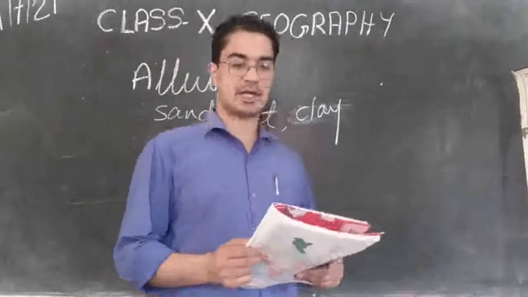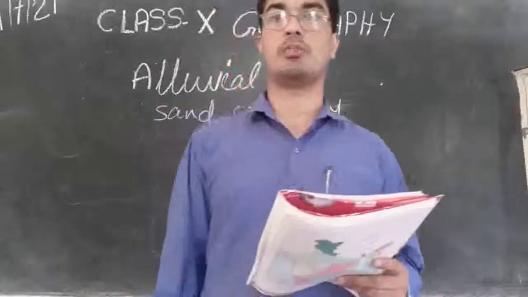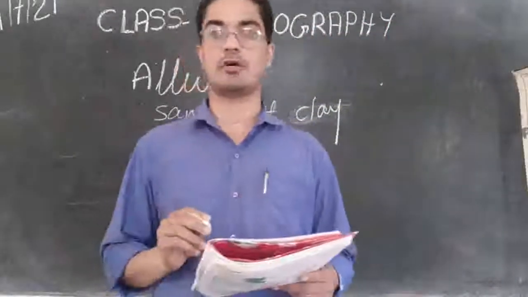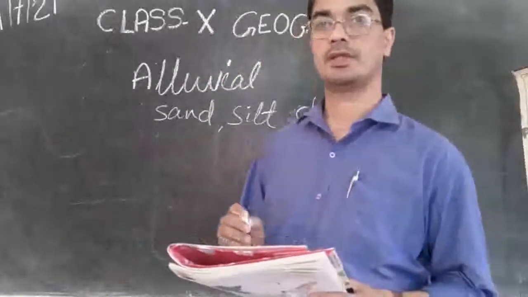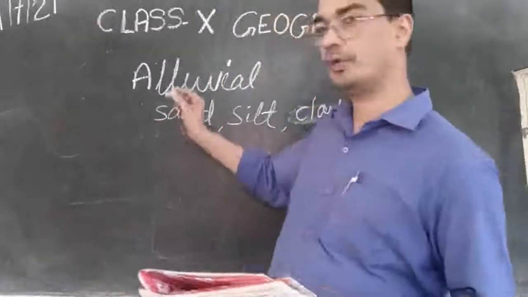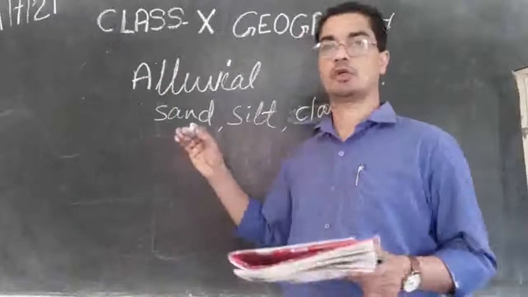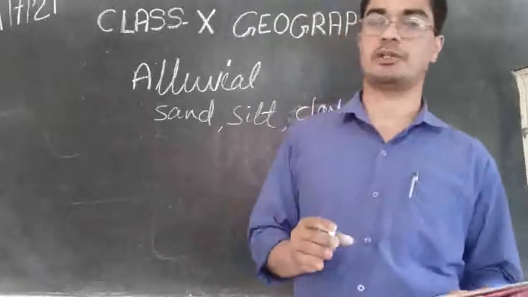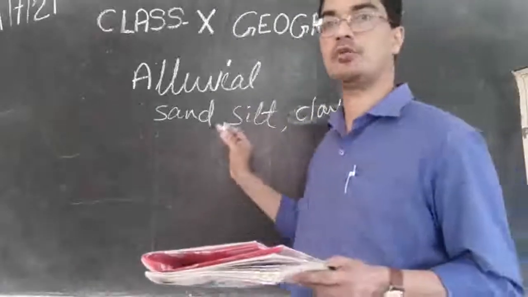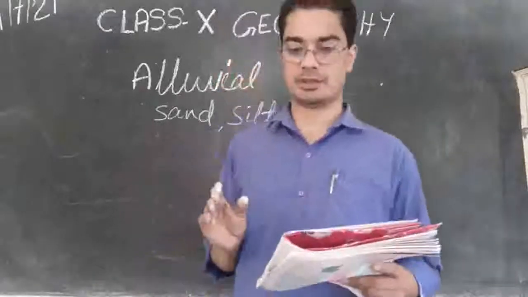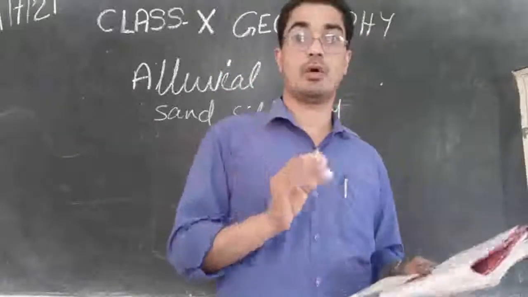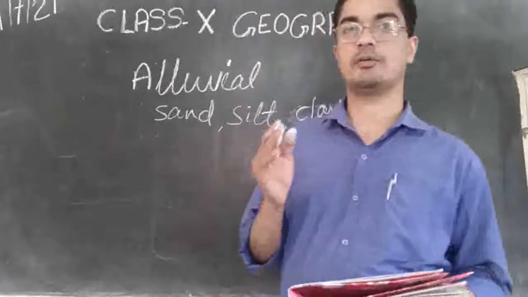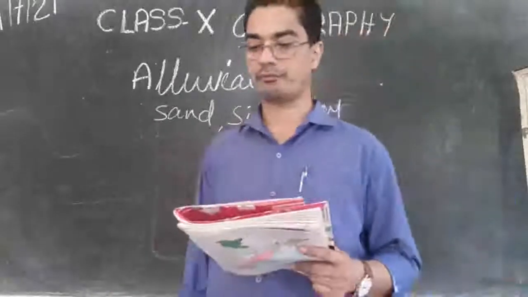So apart from the size of their grains or components, soils are also described on the basis of their age. We said the alluvial soil is not the same everywhere. Some places are very hard, very coarse, some places are very soft and so on. And also we can divide this alluvial soil on the basis of age. We can say old alluvial soil and new alluvial soil. We can divide them based on their age.